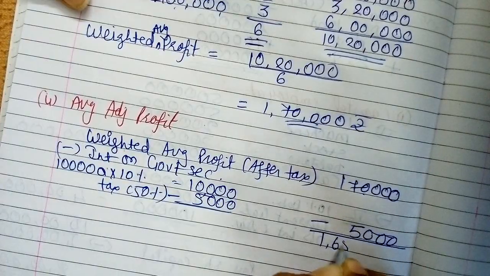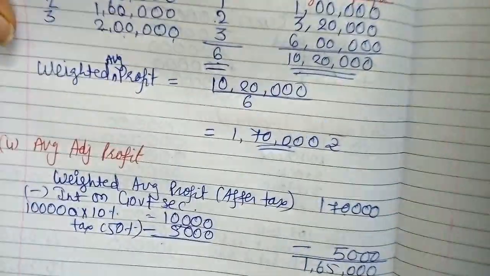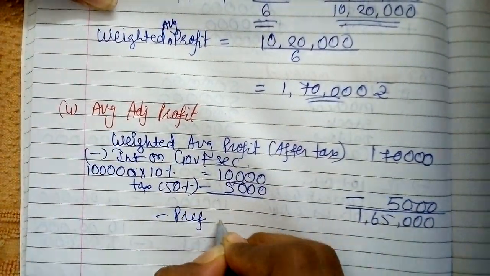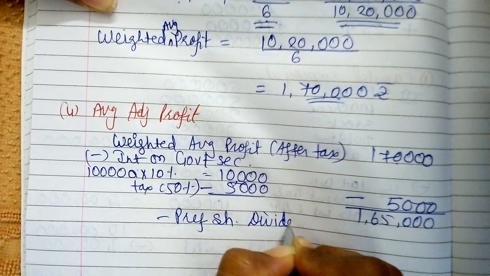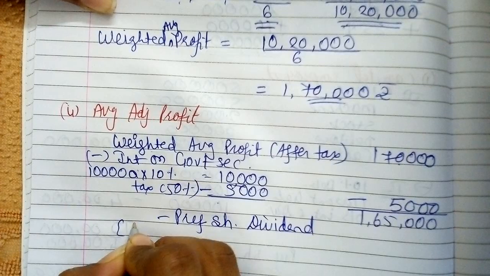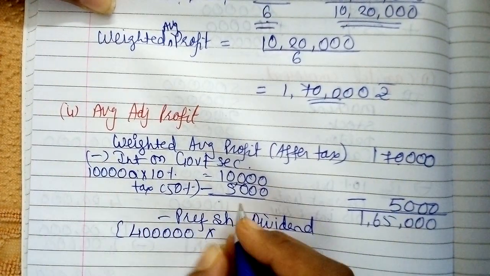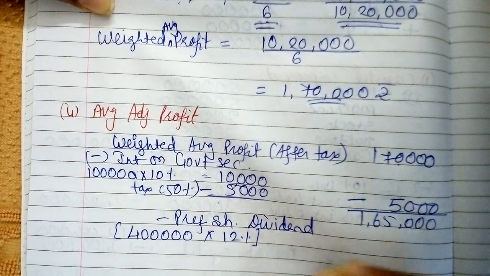So my profit left is 1,65,000. Now from the same I have to provide preference share capital dividend. So preference share dividend, the preference shares are given in the example 4 lakhs and percentage of dividend is 12%.